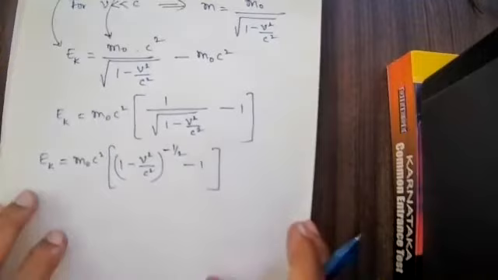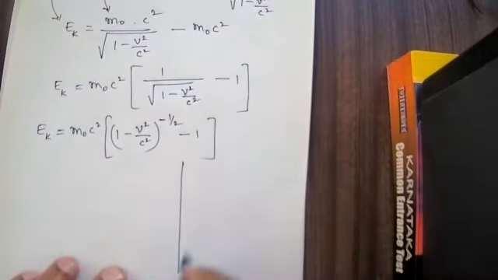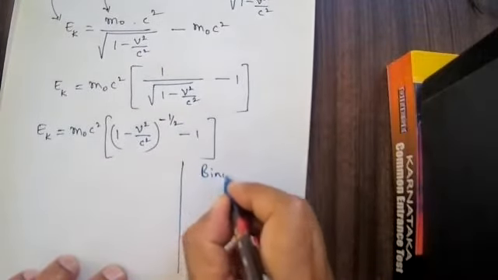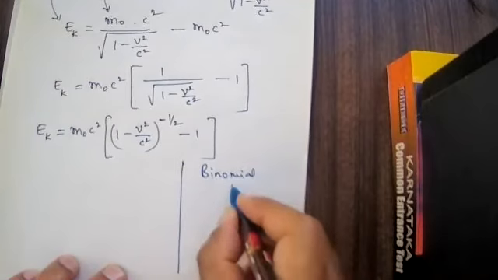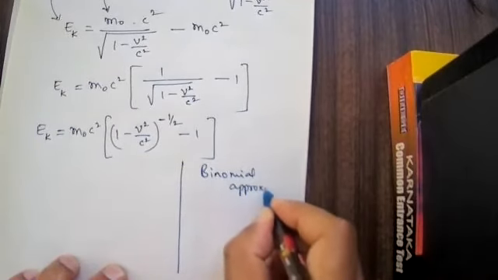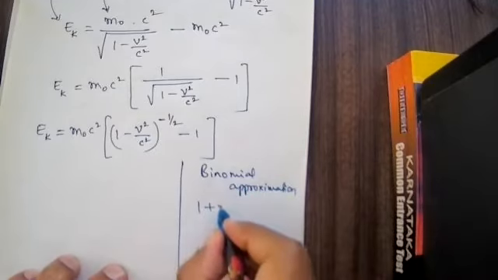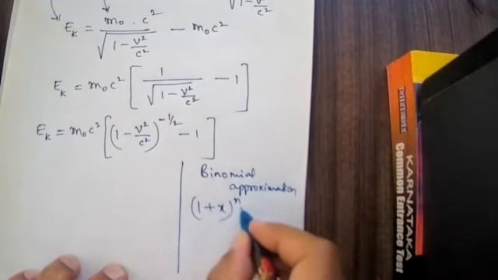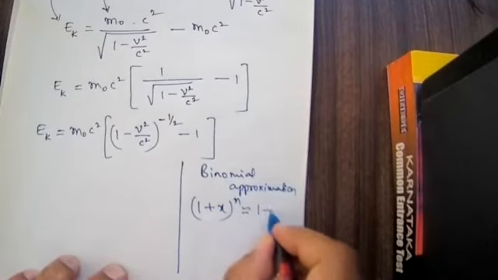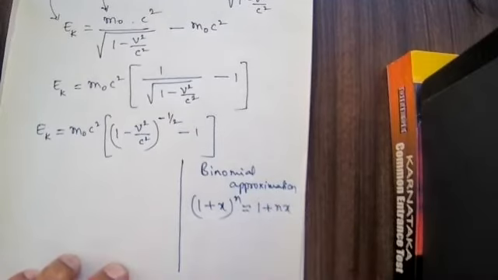I will use the binomial theorem now. According to the binomial approximation, 1 plus x raised to the power n is approximately equal to 1 plus nx.